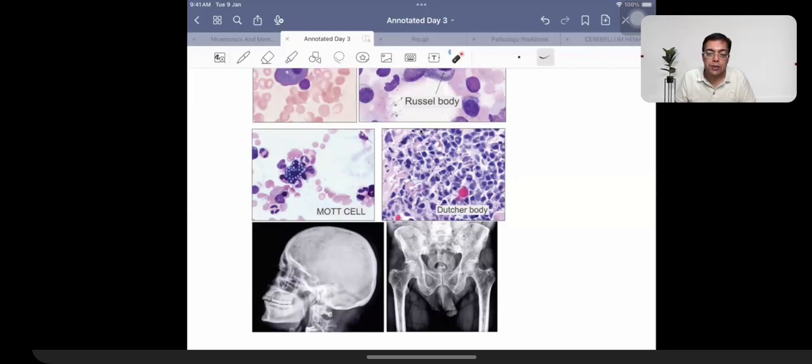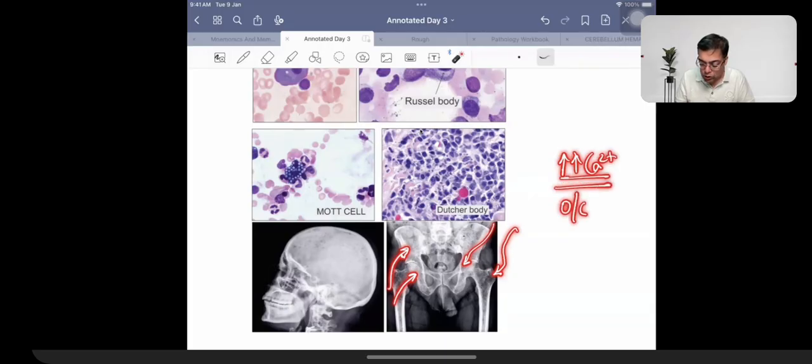Punched out lytic lesions. An elderly patient who has a backache will have the presence of punched out lytic lesions. Similarly, you can have involvement of the upper part of the femur. You can have involvement of the pelvis as well. Lytic lesions in the pelvis and the femur, associated with the development of hypercalcemia.